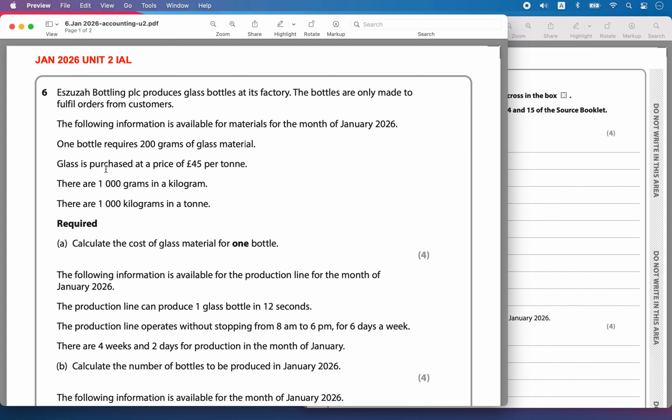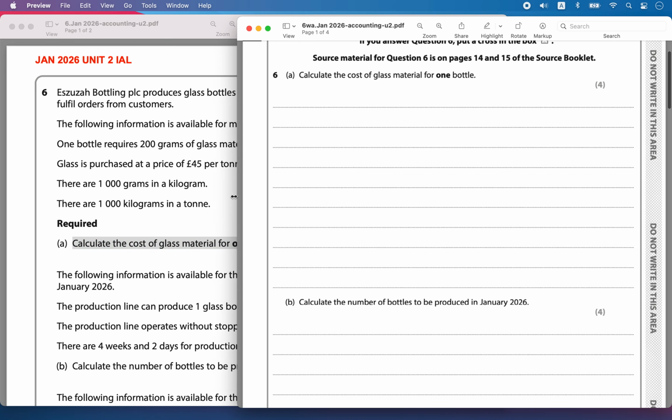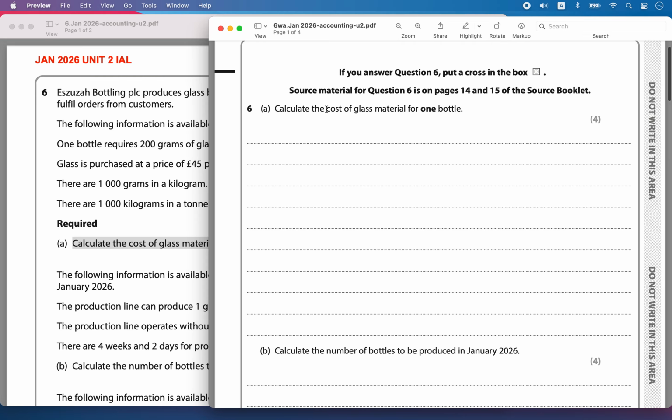One bottle is going to require 200 grams of glass material. Glass is purchased at the rate of 45 pounds per ton. There are 1000 grams in 1 kilogram and 1000 kilograms in 1 ton. Calculate the cost of the glass material for one bottle. So this is part A of the question. We have to calculate the cost of the glass material for making one bottle.